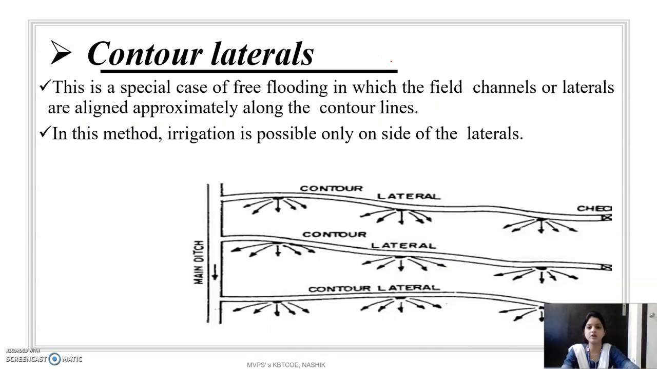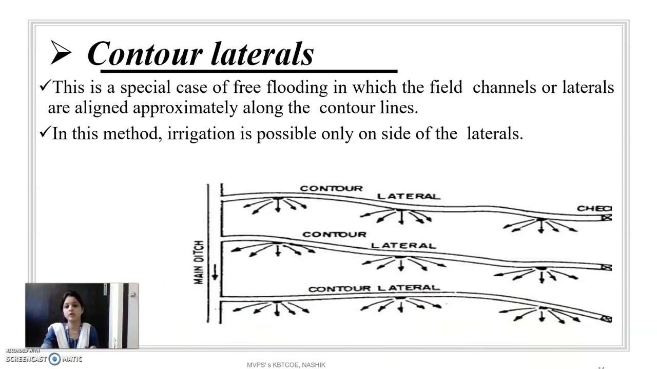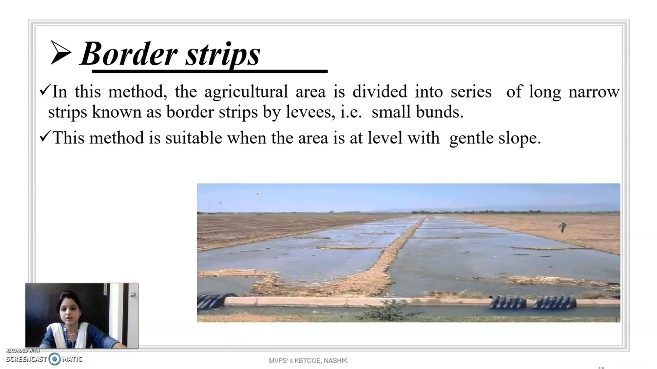The next method is contour laterals. Contour laterals is a special case of the free flooding system in which the field channels or laterals are aligned properly along the contour lines. In this method irrigation is possible only on one side of the lateral. Means if we consider that this is the contour line, and from that contour line this is the contour lateral, which is provided on only one side. If we consider this is the main pipeline or main ditch, and from that water supply, this is the main lateral. This is called contour laterals. We can see it in the diagram also.